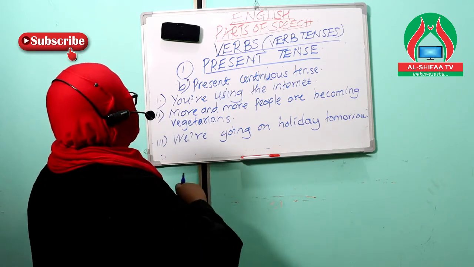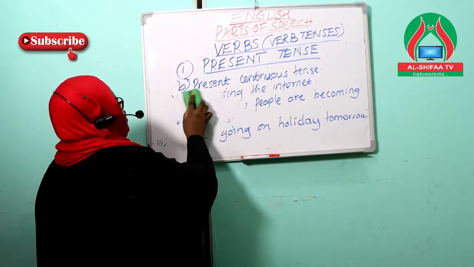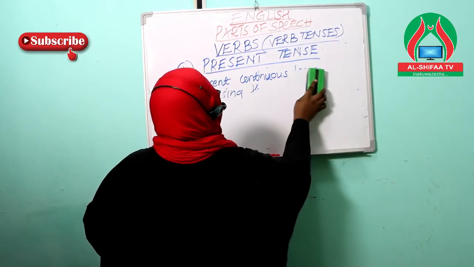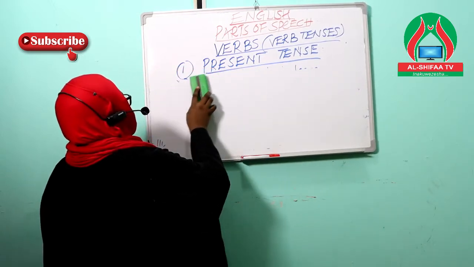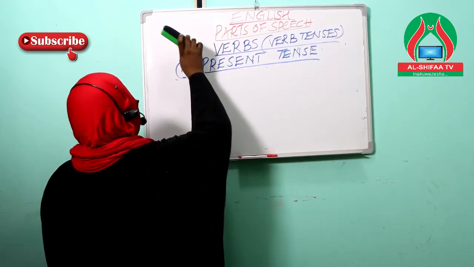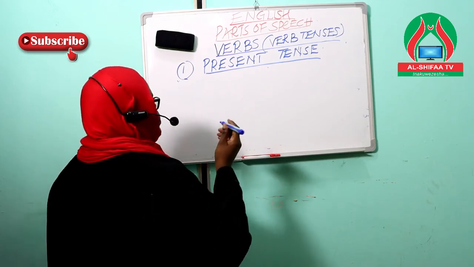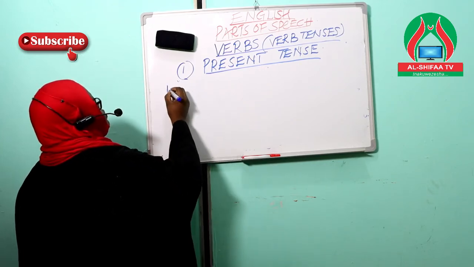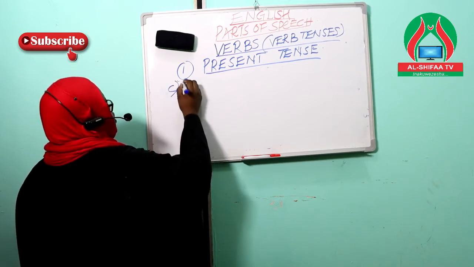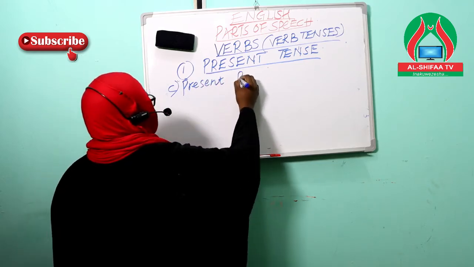So let us look at our third category of the present tenses. Now, this is what we call the present perfect tense. But that should be my category C. Present perfect tense.